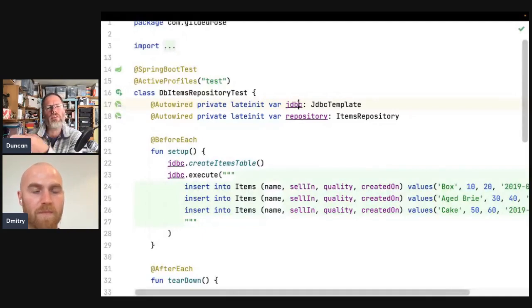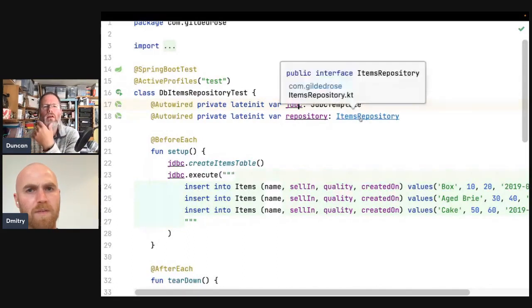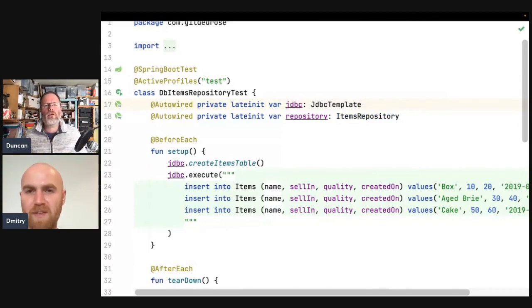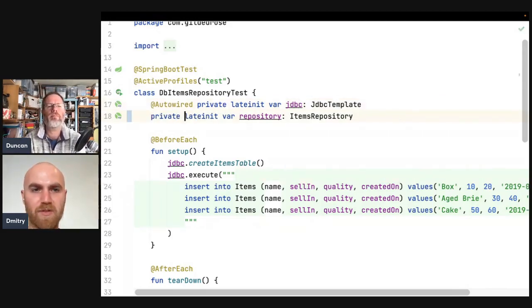But the items repository takes a JDBC template, so we could, if we already had it. Oh yeah. So we just create that for us. If we're trying the same trick with items repository that we had with gilded rows, just construct it in tests first, right? Yeah. Manually. Sounds good to me. So instead of this, we can do DB items repository and put JDBC. Yeah, we're still injecting something, but